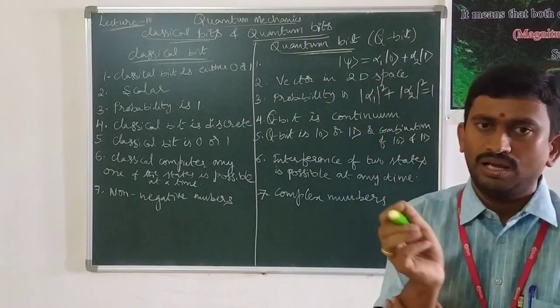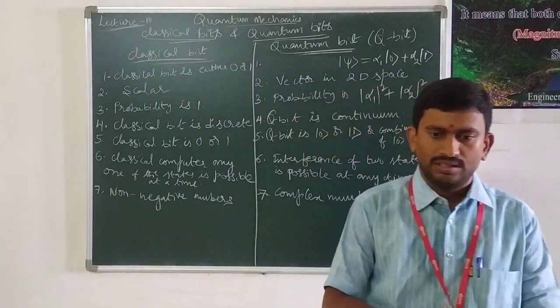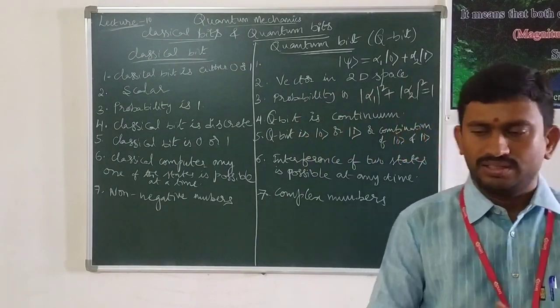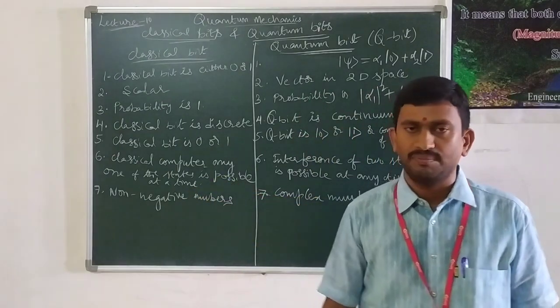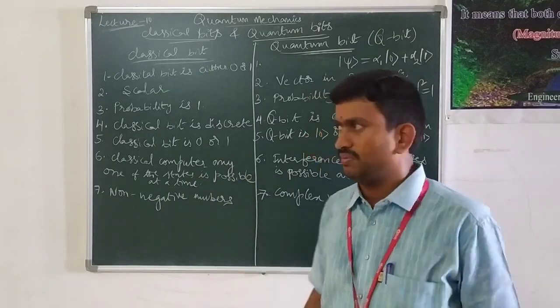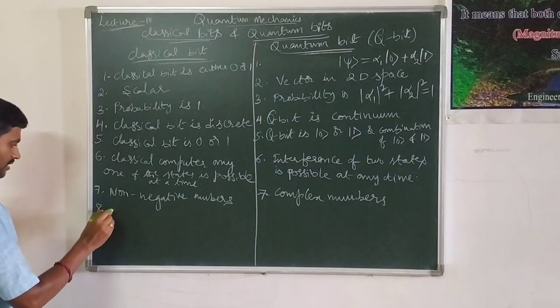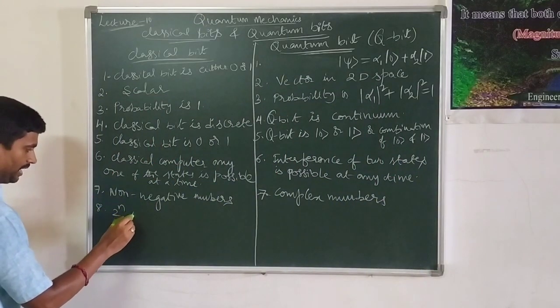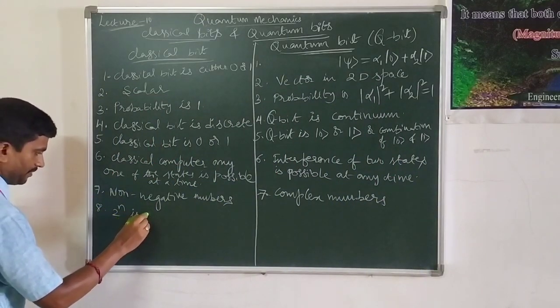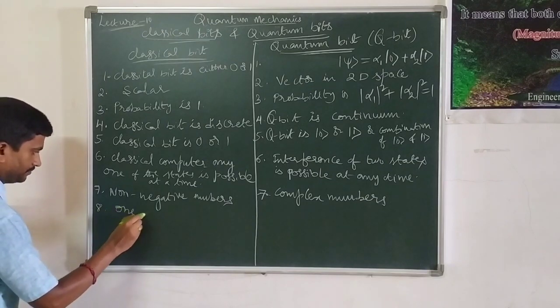And then coming to the eighth difference, that is the superposition of classical bit. Generally a classical bit can take 2 power n possible values, but at any time only one of the 2 power n is possible.